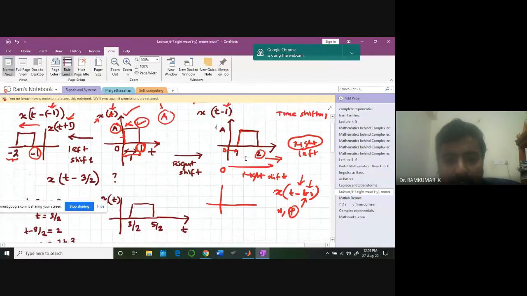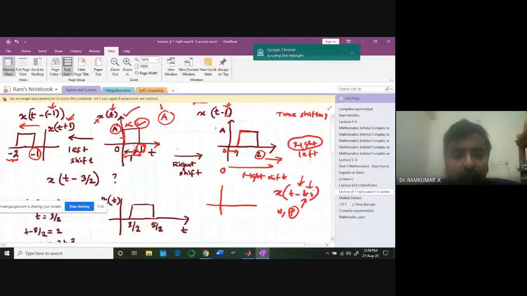Okay, anybody having difficulty in understanding it? Right shift, left shift. The entire signal is moved towards the right by 1 unit. So 0 becomes 1, 1 becomes 2. That's all. Here in this case, minus 1, minus 1. Okay. Now tell me, what is t minus 3 by 2?